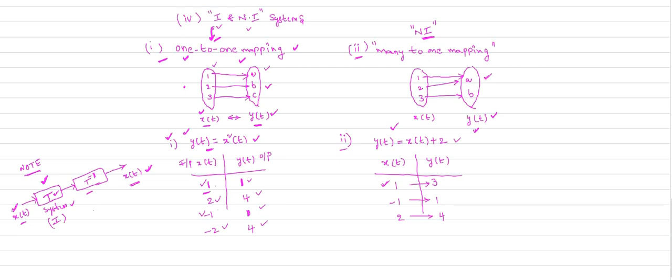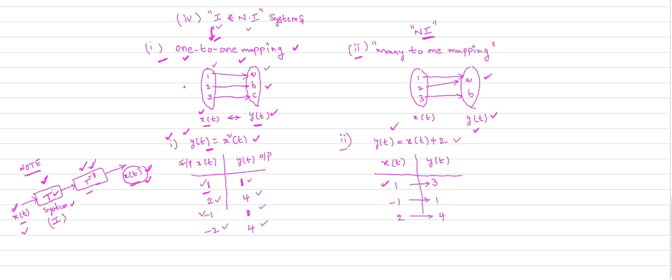If the system is invertible, and you cascade the invertible system with its inverse, suppose the invertible system is represented by capital T and its input is x of t. Now if you cascade T by its inverse, T inverse, at the output you will get the input.